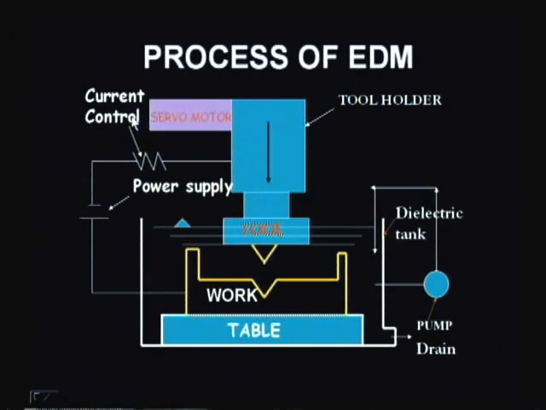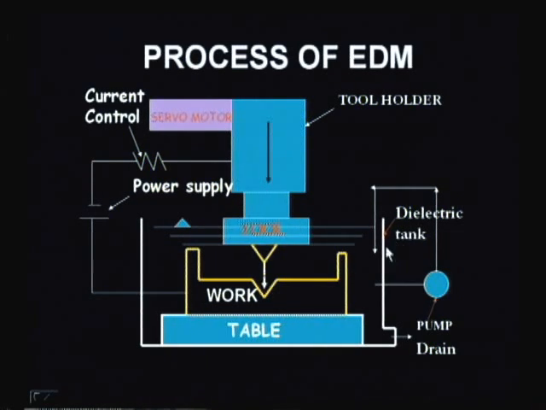And here, what is the purpose of current control? How much amount of material is to be removed? If the material to be removed is more, then you increase the current. If the material to be removed is less, then you decrease the current. So that current control can be made. That means, when we increase the current, we will get more metal removal and it leads to rough cutting, and when we decrease the current, less material will be removed, so it will be used for finish cutting.